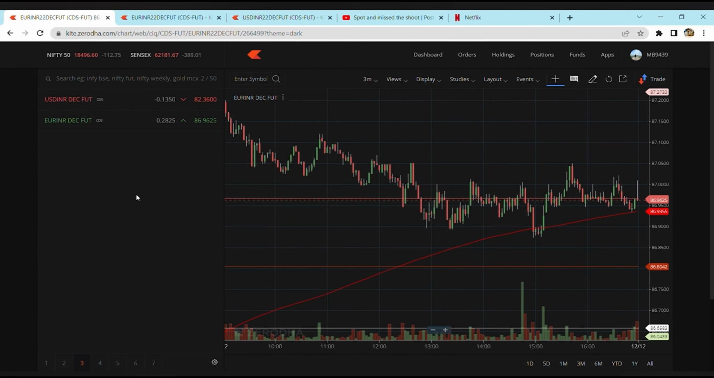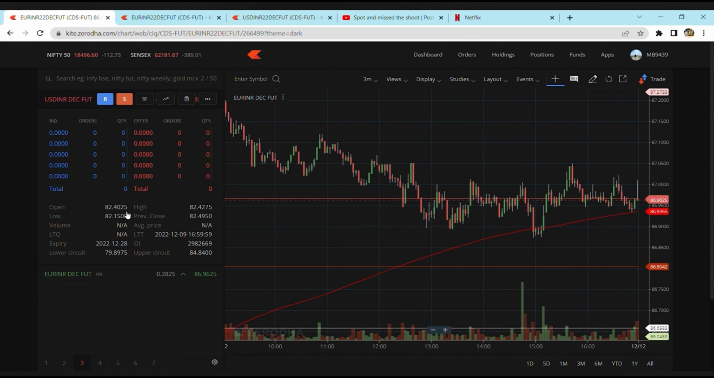Starting first with the USDINR. On Friday, the opening was at approximately 82.4025, while the high was at 82.4275 and the low was at 82.155, and then the previous closing, which happens to be on the Friday, was at 82.4950.